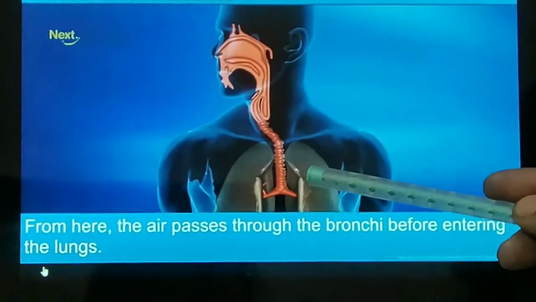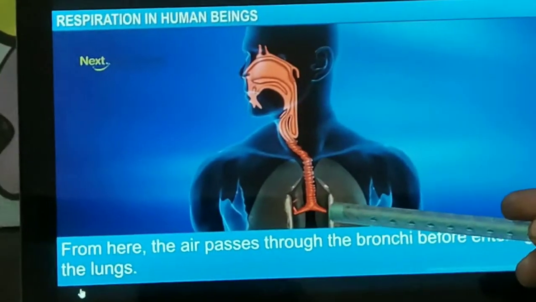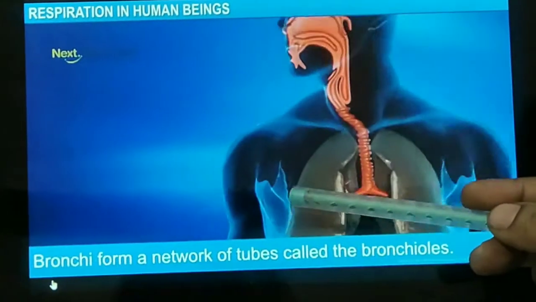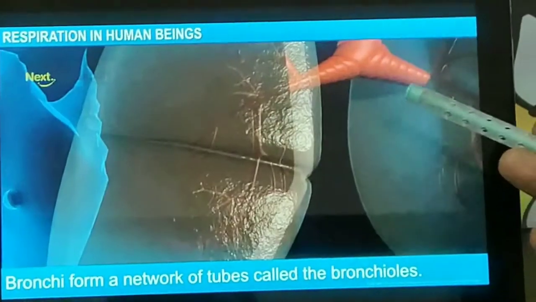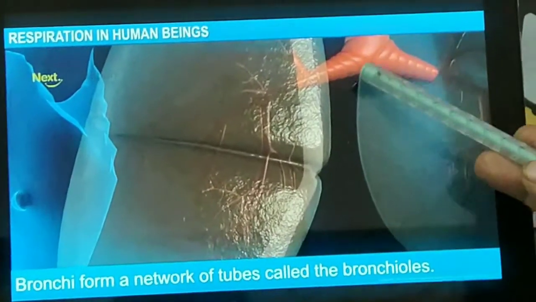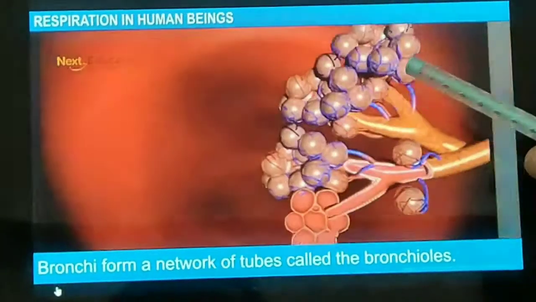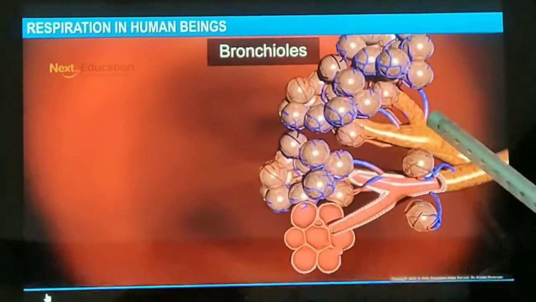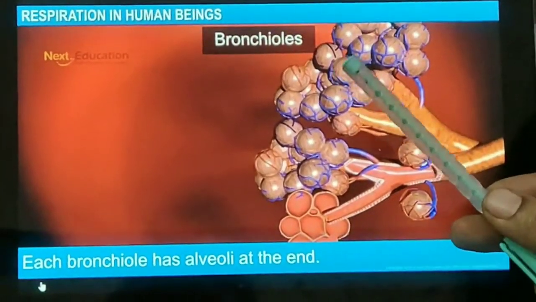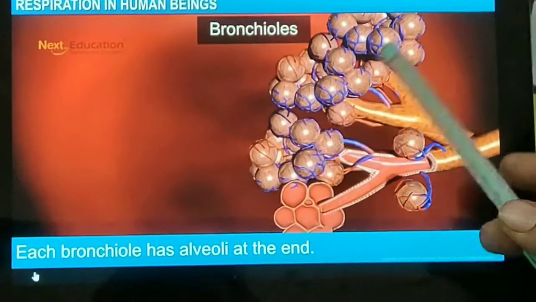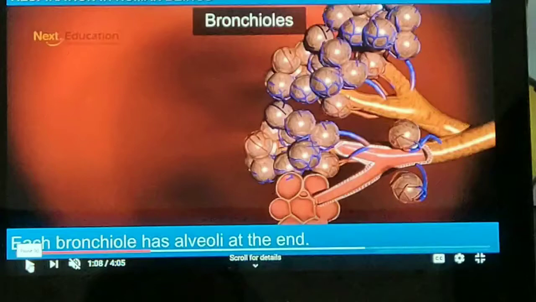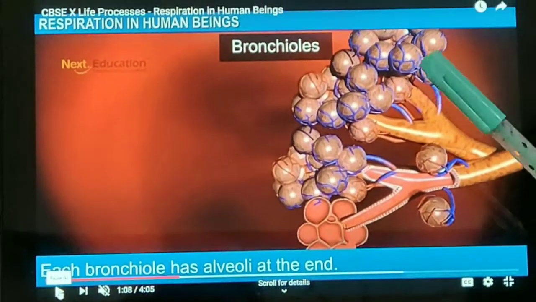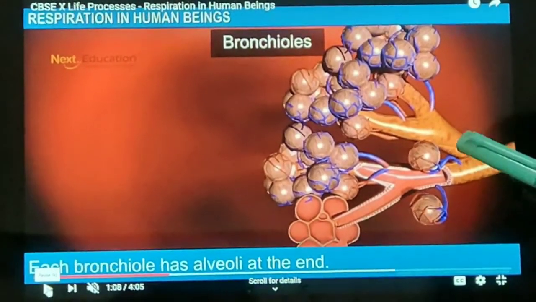After that, the air passes to the bronchi. A pair of bronchi comes out from the trachea with one bronchus going to each lung. This further divides into bronchioles inside the lungs. A bronchus divides into branches.